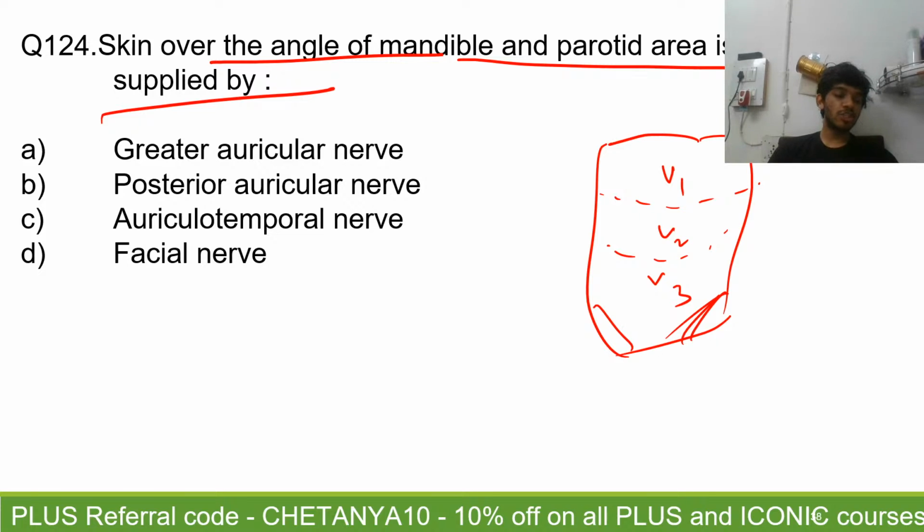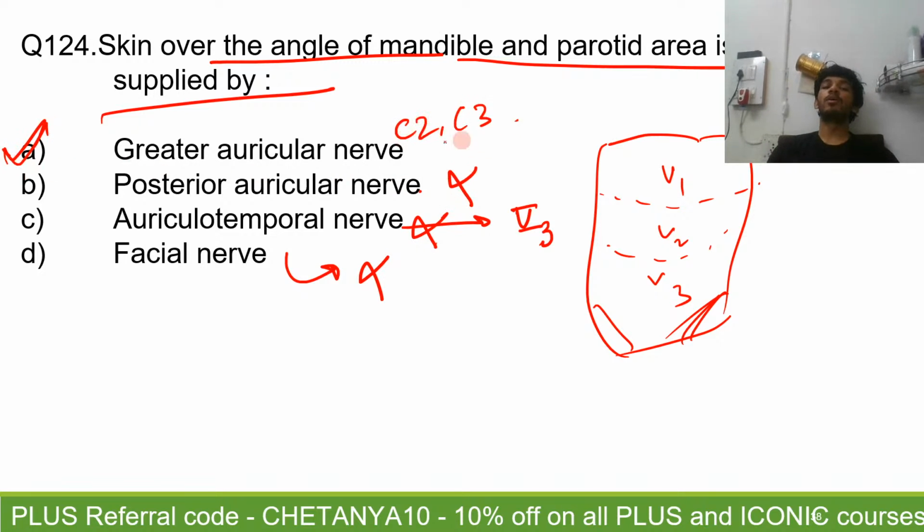So this additional skin, it will be supplied by which nerve? Not the auriculotemporal nerve. This is a branch of the mandibular division of the trigeminal. Facial nerve will give you a motor supply. It does not have a sensory supply here, right? Posterior auricular nerve, it will go behind and supply this region. It cannot be supplying the angle of the mandible here. The only option left is the greater auricular nerve, C2, C3.